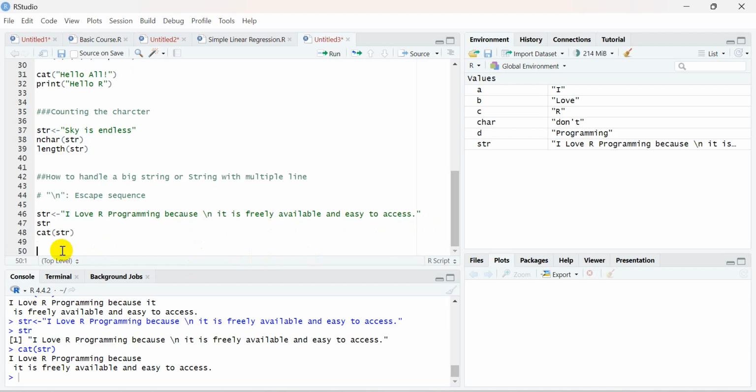Okay, clear? Any doubt up to this point? Anyone? Okay.